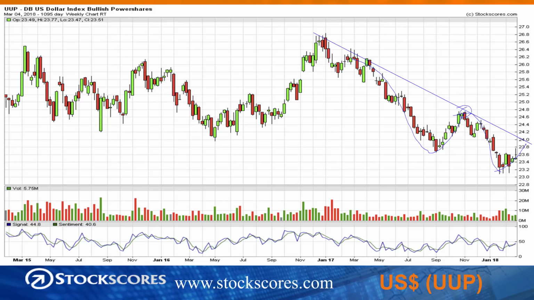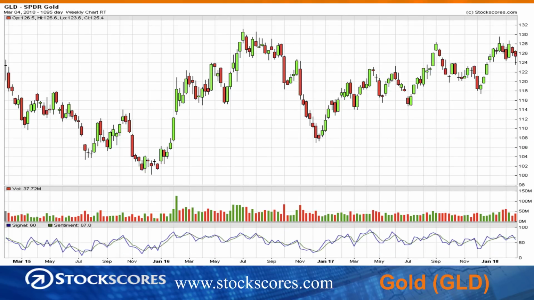So I think that there could still be a few more weeks of upside for the US dollar. But until it breaks the downward trend line, and it tried there and it got stuck, tried here. Until we can break the downward trend line, I want to be fairly bearish on the US dollar long term. Short term probably has some room to go to the upside.